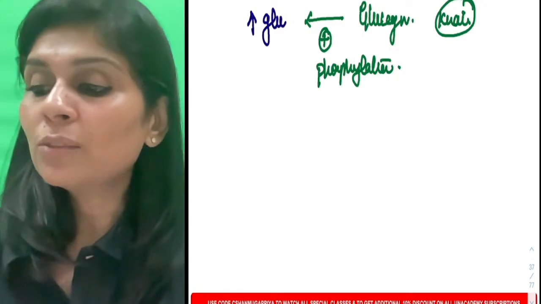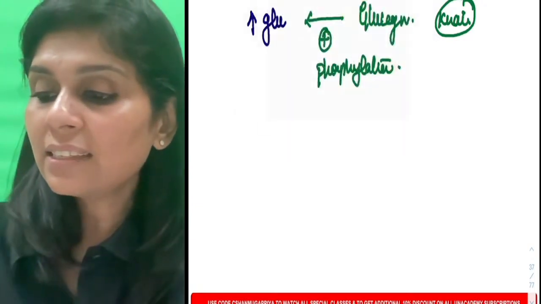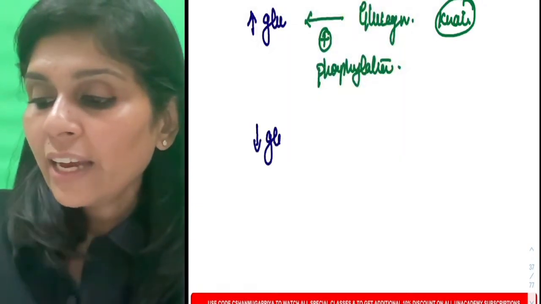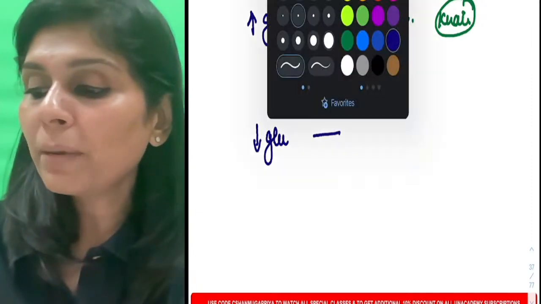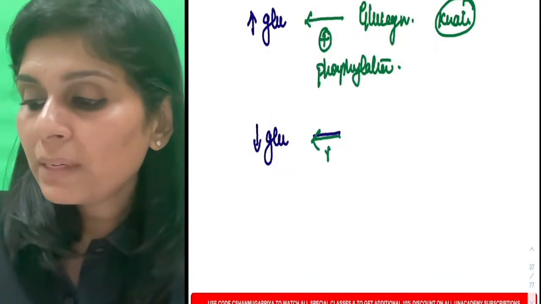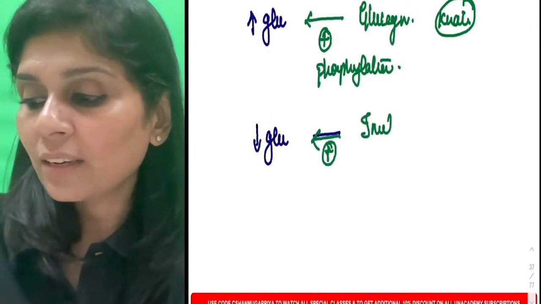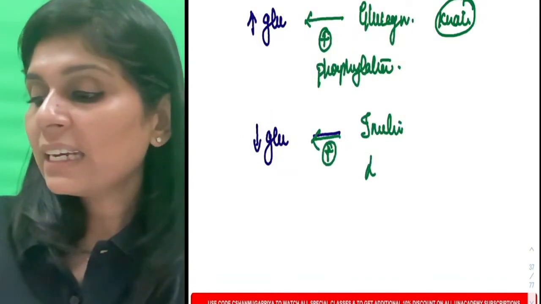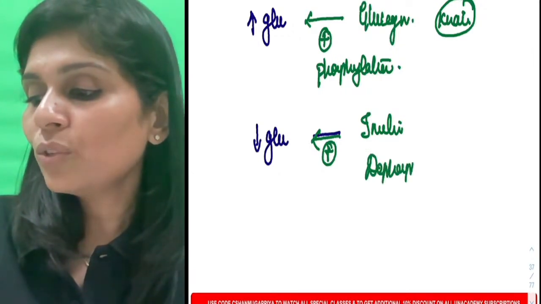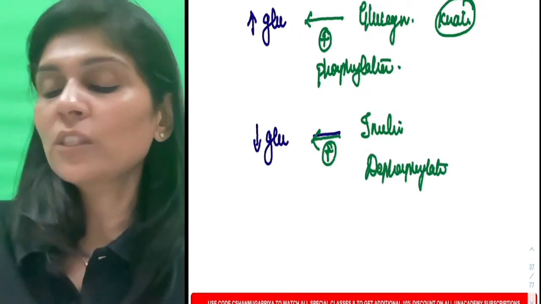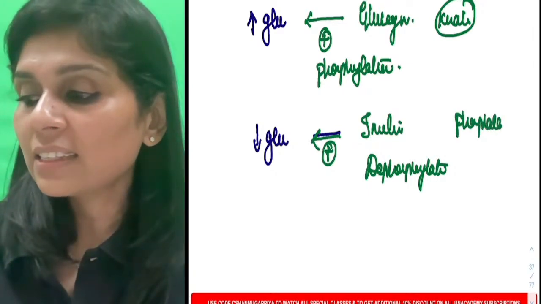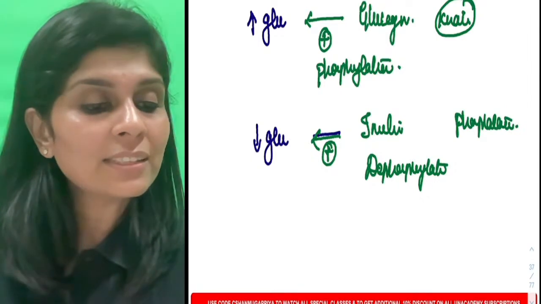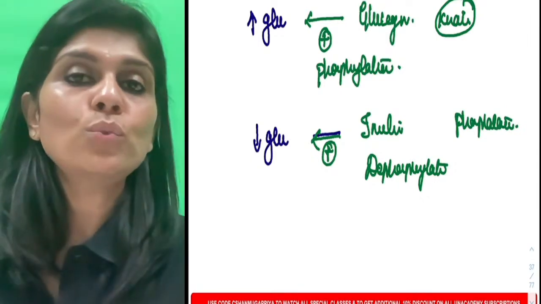So what if it's an enzyme which decreases blood glucose? It will be stimulated by insulin, and that will be by dephosphorylation. Insulin always acts by dephosphorylation because insulin acts through a phosphatase.